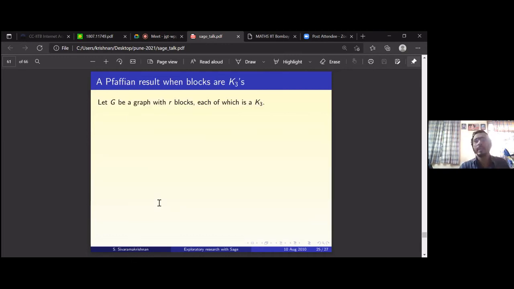So, there are a couple of things that I have about the Pfaffian. Maybe I'll just briefly describe it. If you take a skew symmetric matrix, all these results are about symmetric matrices. It is well known that for a skew symmetric matrix, all eigenvalues are imaginary. If you have a real symmetric matrix, all eigenvalues are real. That follows from the spectral theorem, right? You would have learned it in one version.